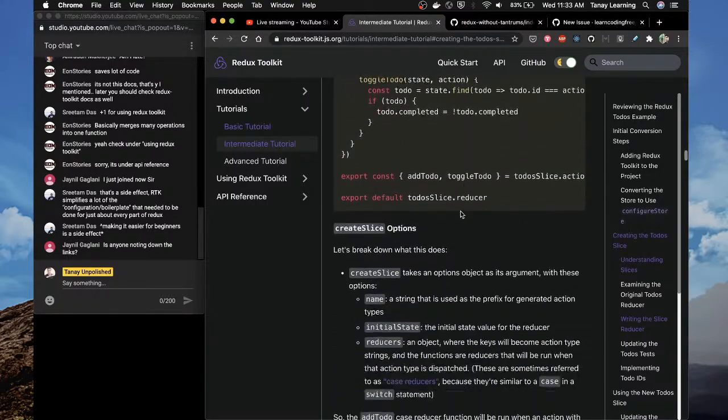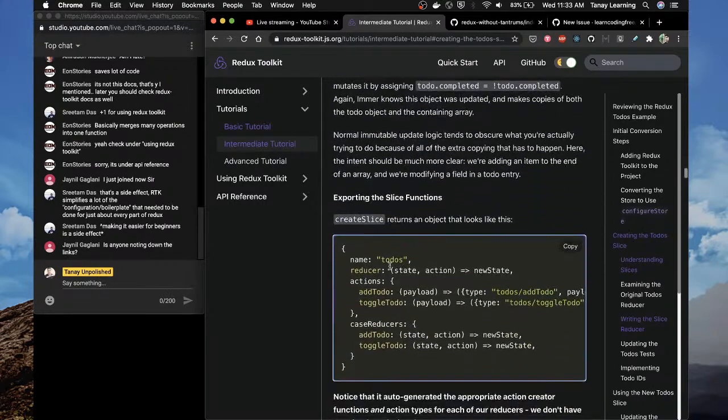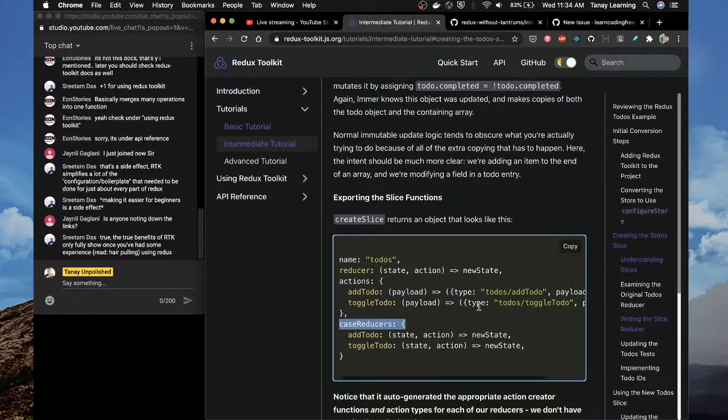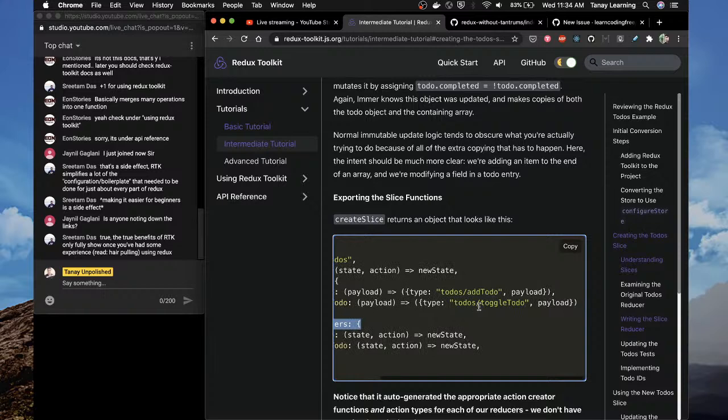Okay, name is fine. Reducer, state, action, new state, actions, and case reducers. Now what is a case reducer? What is this? addTodo with type and payload.